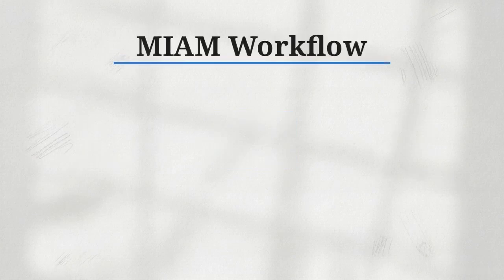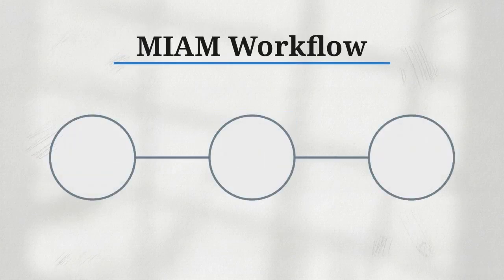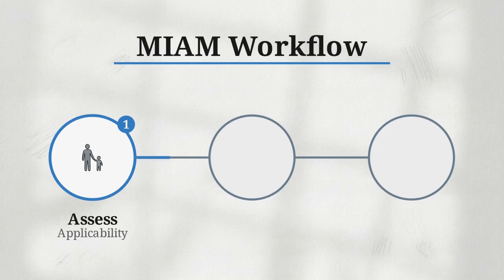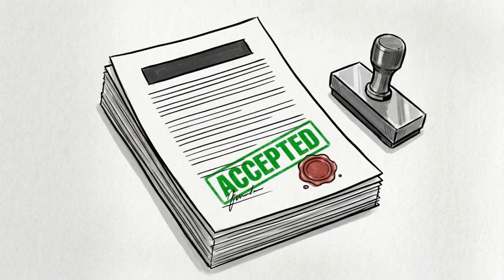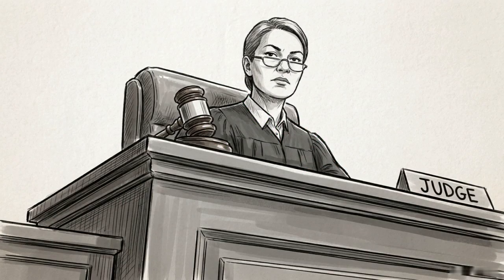In this video, we will walk through the workflow for managing this requirement. First, we will assess if a MIAM applies to your case. Second, we will identify valid exemptions. And third, we will draft a structurally sound referral letter to brief your mediator. Executing this process correctly ensures the court accepts your application on the first attempt. This precision prevents gatekeeping teams from rejecting your client's paperwork and avoids unnecessary judicial criticism.